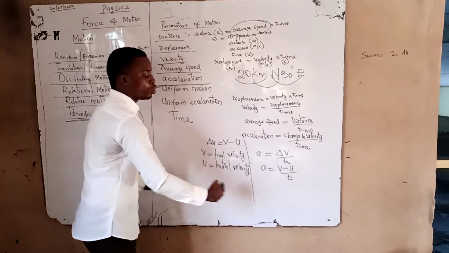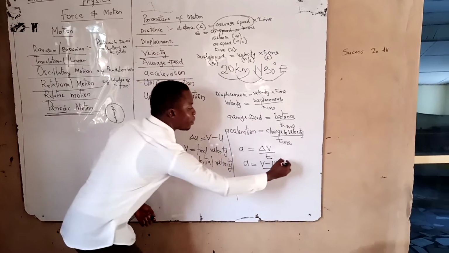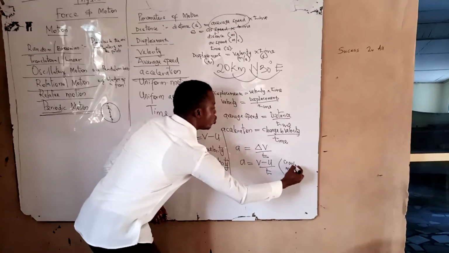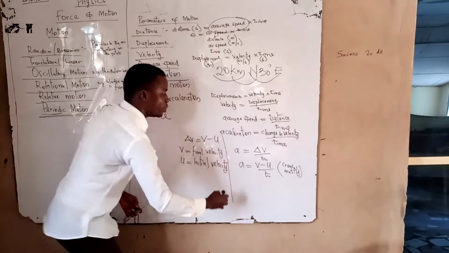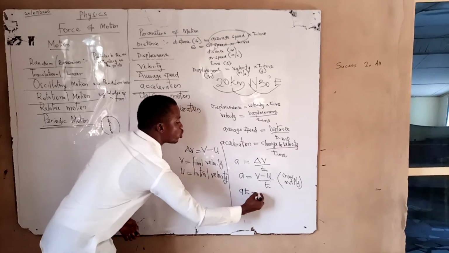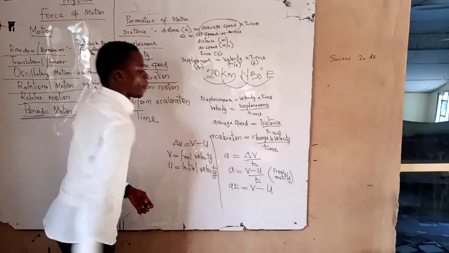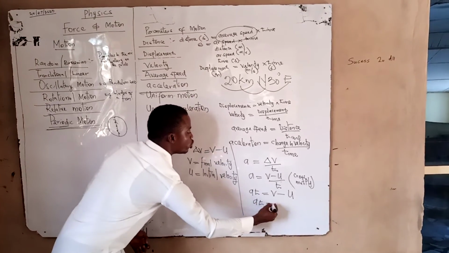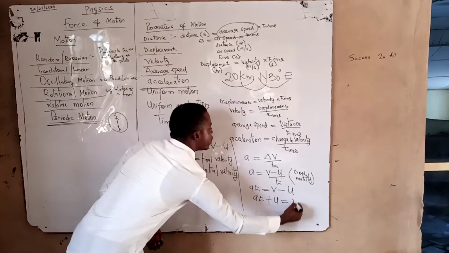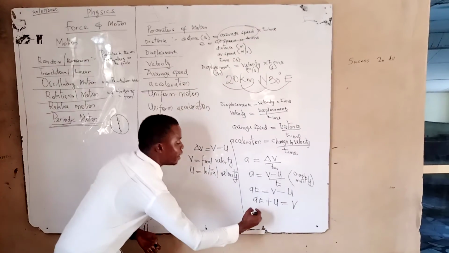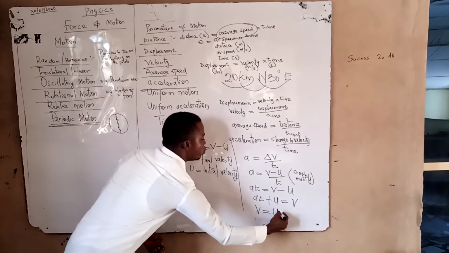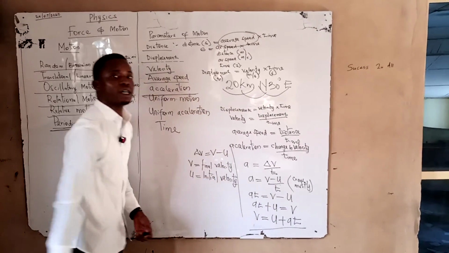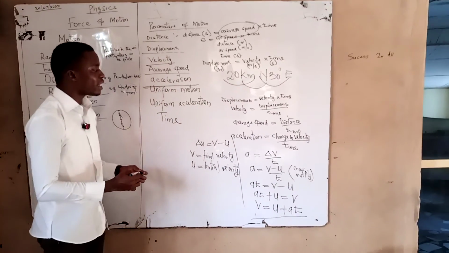Alright, and I'm sure you know some little mathematics there: if you cross multiply, like in primary school mathematics, you are going to have AT is equal to V minus U. Not only that, you can bring your minus U over to have AT plus U is equal to V. Or better still, I can write it and say V is equal to U plus AT. Do you understand this, dear students? Alright, so when we understand that, it is good.